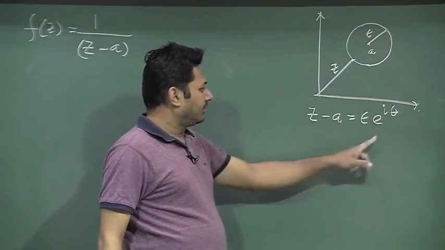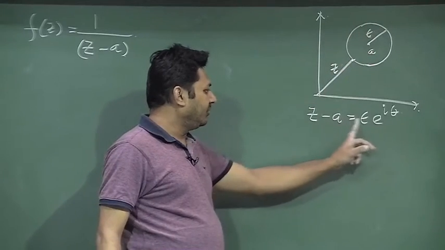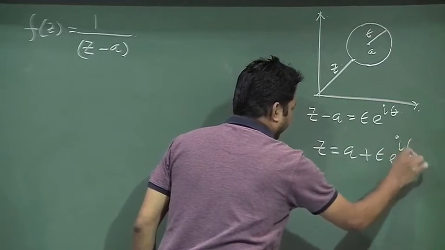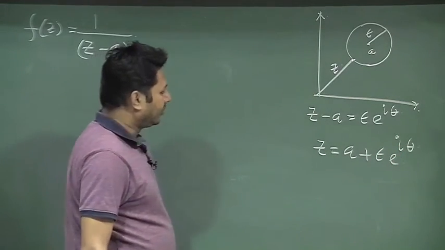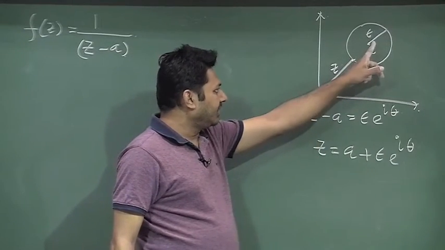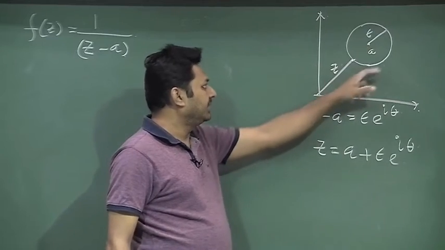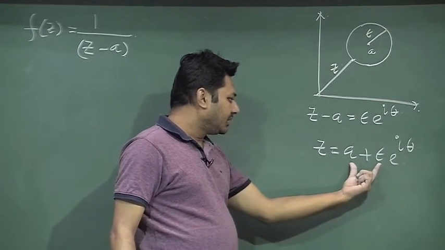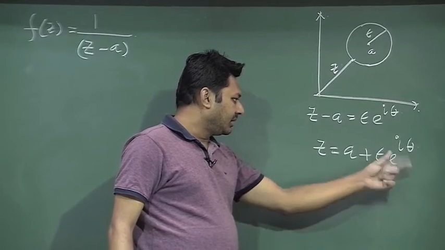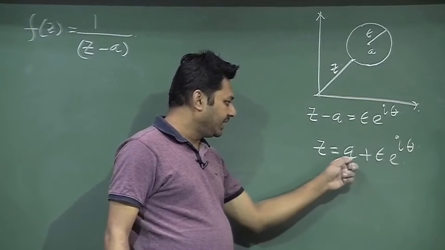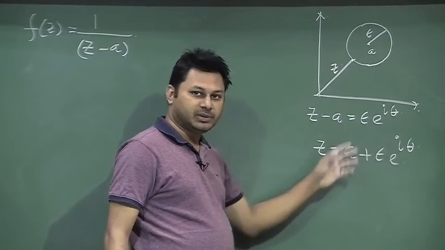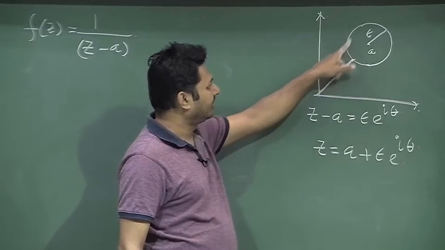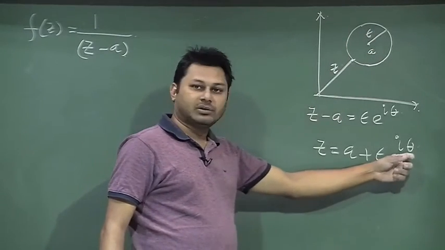When epsilon is 0, z and a are the same point, but it is rotating over some radius epsilon. When theta is changing, sometimes it will be a plus epsilon, sometimes a minus epsilon, and other values are also possible depending on the value of theta.